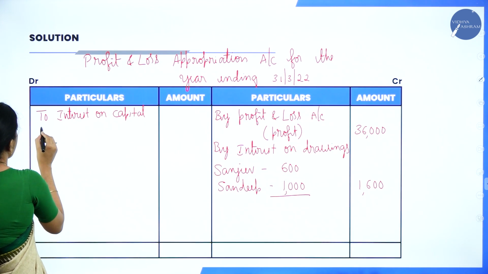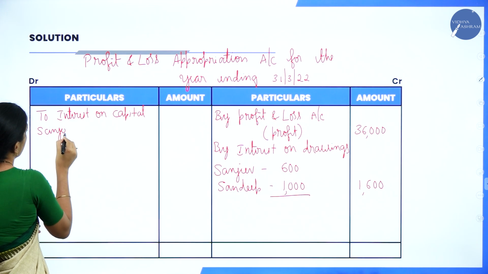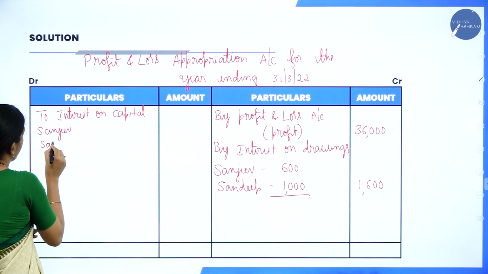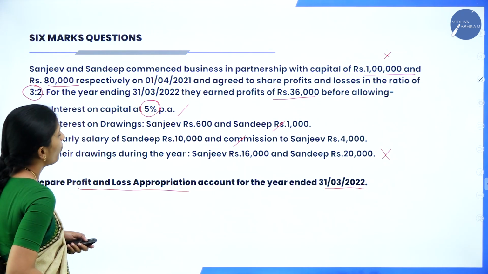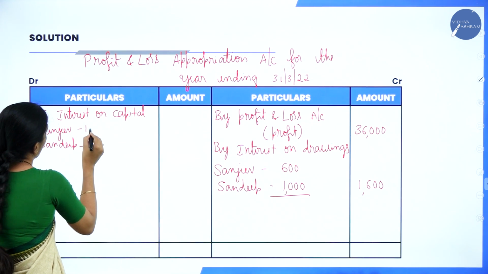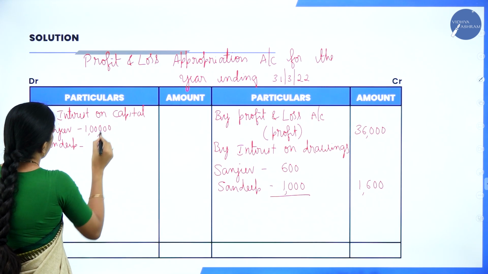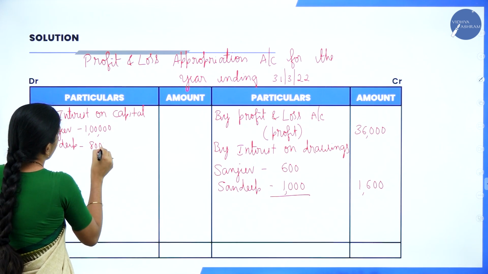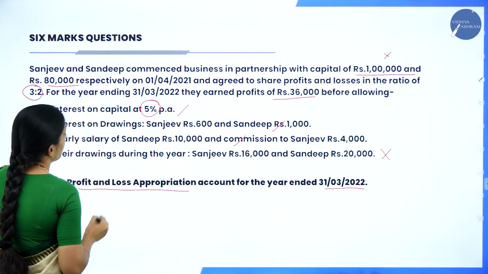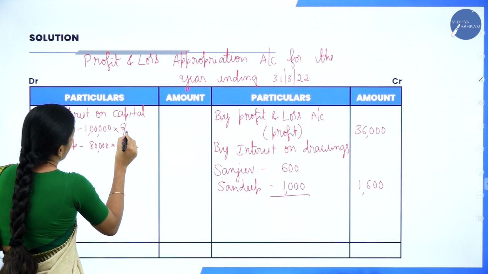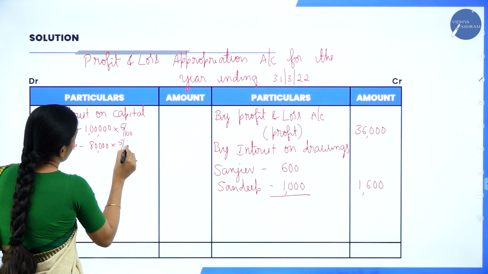Who are the partners? Sanjeev and Sandeep. So Sanjeev capital is 1 lakh and Sandeep capital is 80,000. So into what is your percentage? That is 5%. So 5 divided by 100. Here also 5 divided by 100.